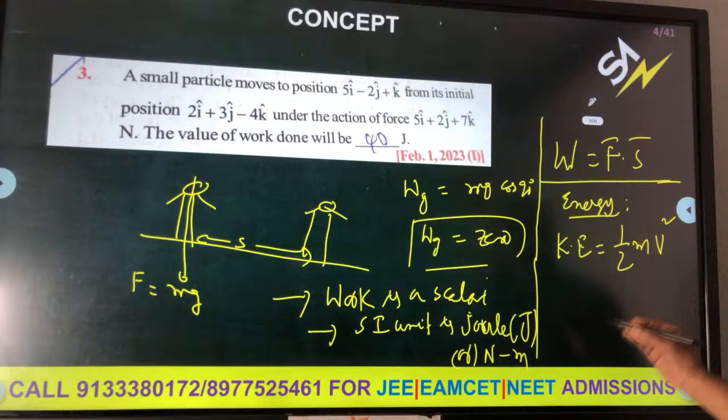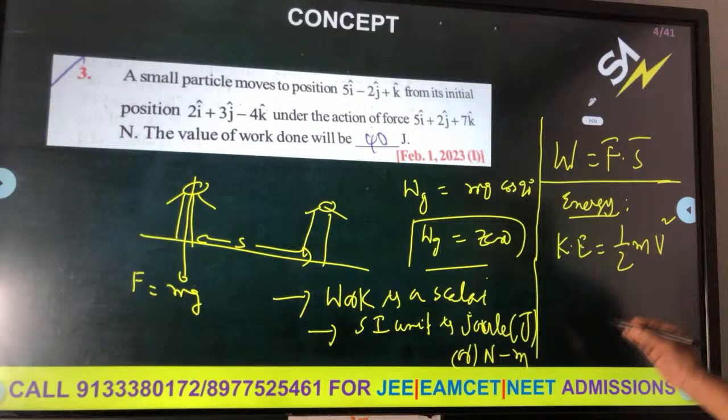That is better. So what is the initial velocity? At x equal to 0, the velocity definitely will be 0. v1 will be 0. At x equal to 4, v2 is equal to b times 4 to the power 5 by 2. 4 can be written as 2 squared, so 2 squared to the power 5 by 2. In mathematics we know (a^m)^n equals a^(mn). So v2 you are going to get 32b.